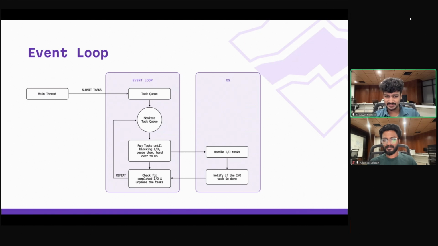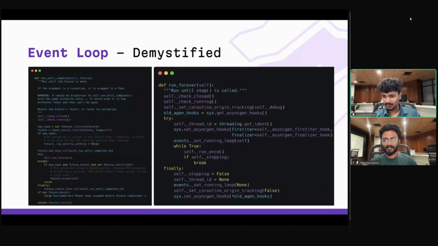Now let's also demystify something. This is actually the code I stole from asyncio, the library itself. Here you can see that there's a small piece of code called self.run_forever. This function we are familiar with. We just wrote it in the earlier slides, right? So here we have self.run_forever, and inside this you can see that there's indeed a while loop. That's what I was talking about. It is actually a simple while loop.